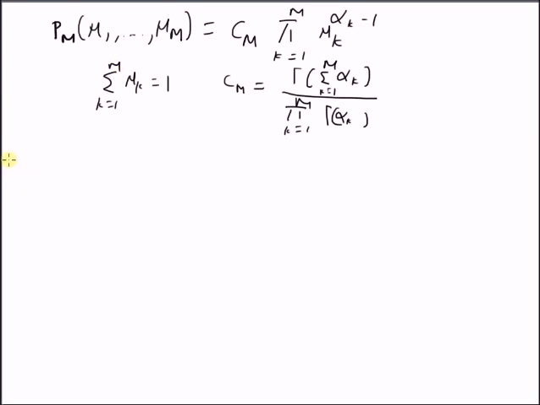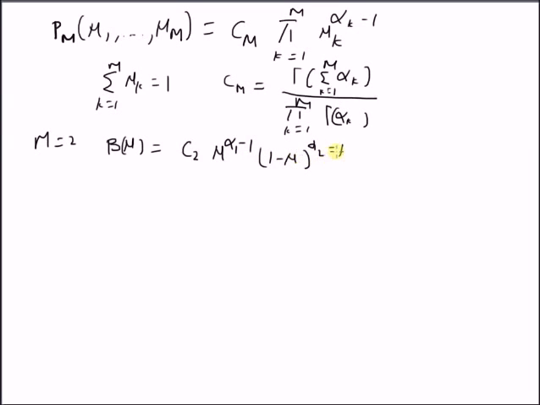From a previous video, we know that when m equals 2, this multinomial distribution basically becomes the beta distribution. Because there are only two mu's, we can rewrite it as a function of a single mu. So we have the beta distribution of mu equal to C2 multiplied by mu power alpha 1 minus 1, times 1 minus mu power alpha 2 minus 1.